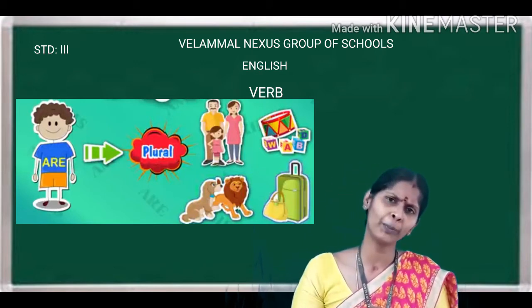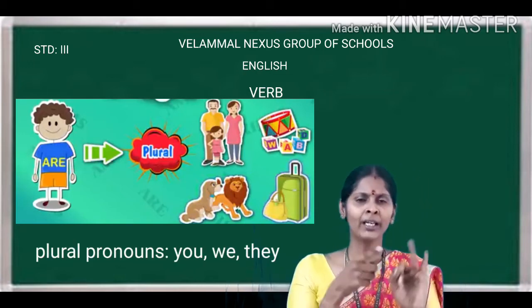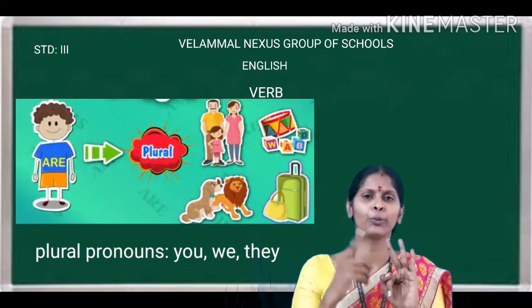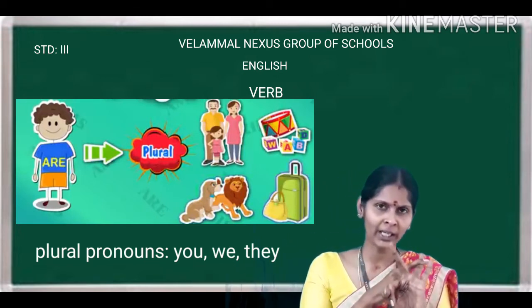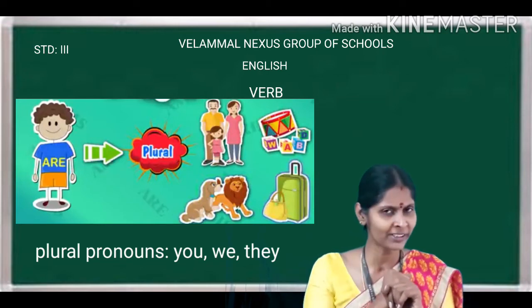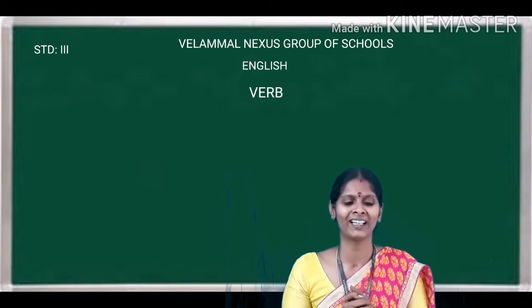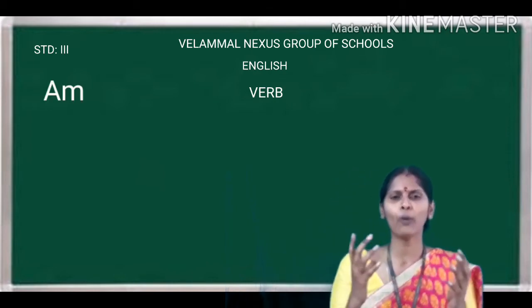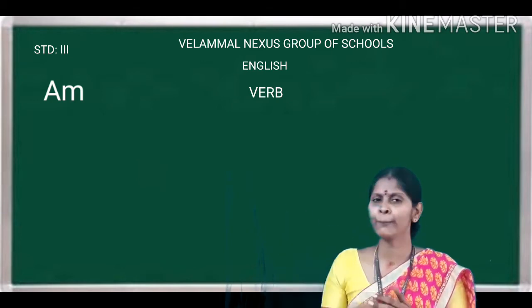What are the plural pronouns? You, we, they. So, we use are along with you, we and they. Okay, children? Now, shall we see some examples? How do I use the word am?